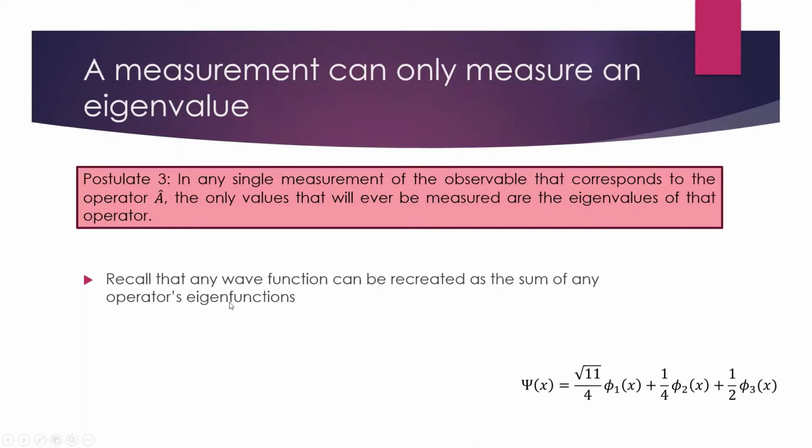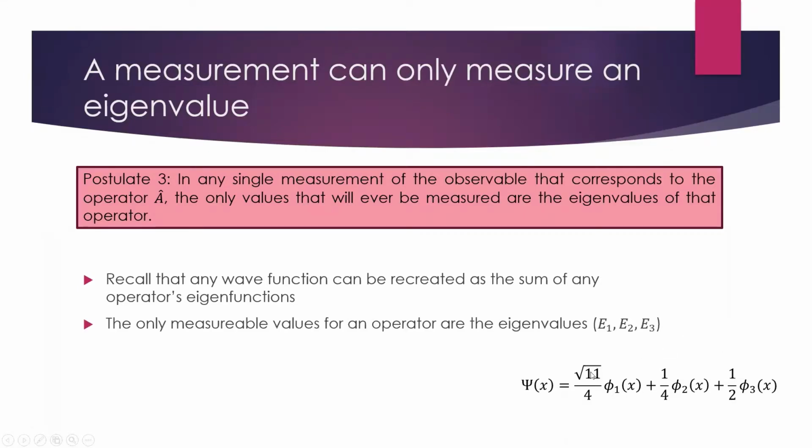So for example, if we had our wave function that looks something like this, this is not an eigenfunction. It's a sum of 3 eigenfunctions. So if we tried to measure the energy, what we would get are the energies associated with phi1, phi2, and phi3. Those are the only energies we could ever measure, and every time we did an experiment, we would measure one of those. And so this, again, gets us into this weird quantization thing.